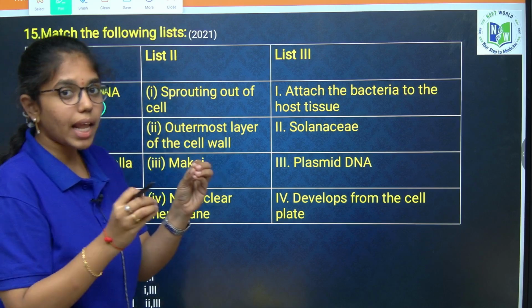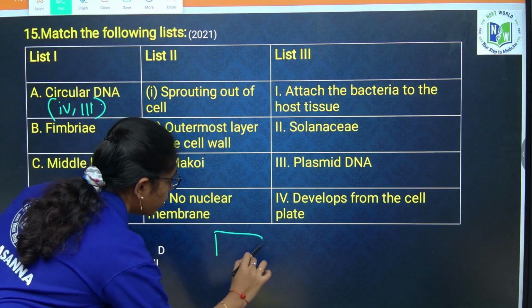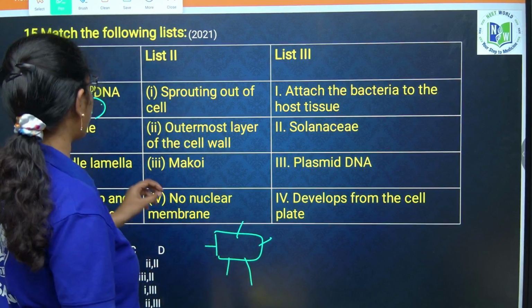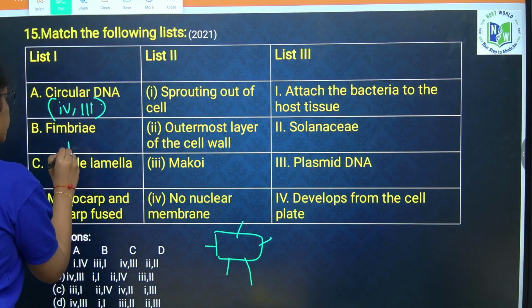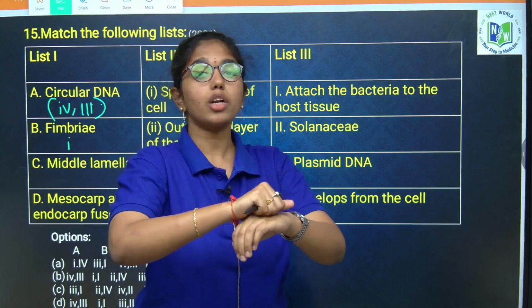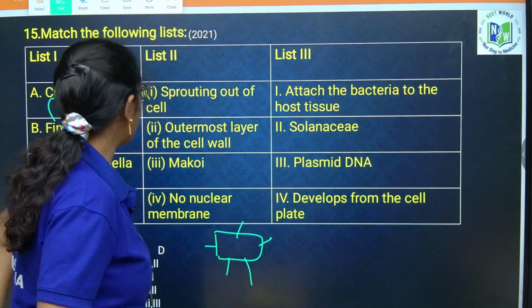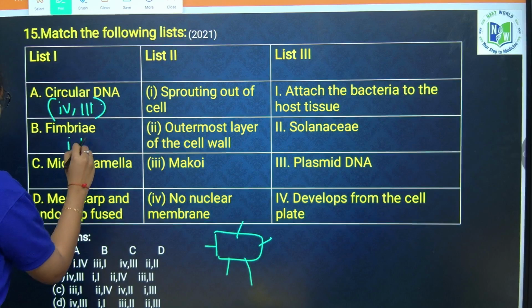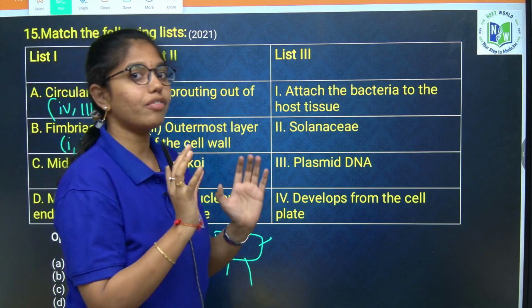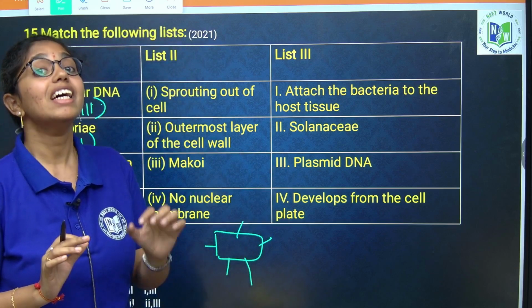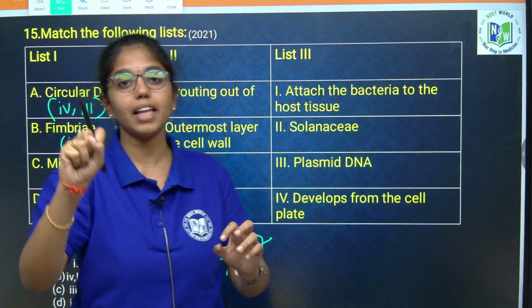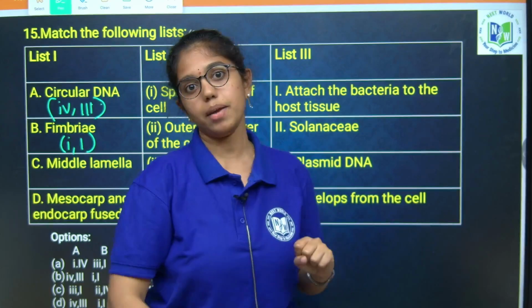Next, fimbriae. These are bristle like fibers sprouting out of a prokaryotic cell. Option 1. Next, this helps in attachment of the bacteria to a substratum or a host cell, that is option 1. Next, middle lamellae is the outermost layer of the cell wall. What is the innermost layer? Secondary cell wall is the innermost layer. Which layer is present in between middle lamellae and secondary cell wall? Primary cell wall.